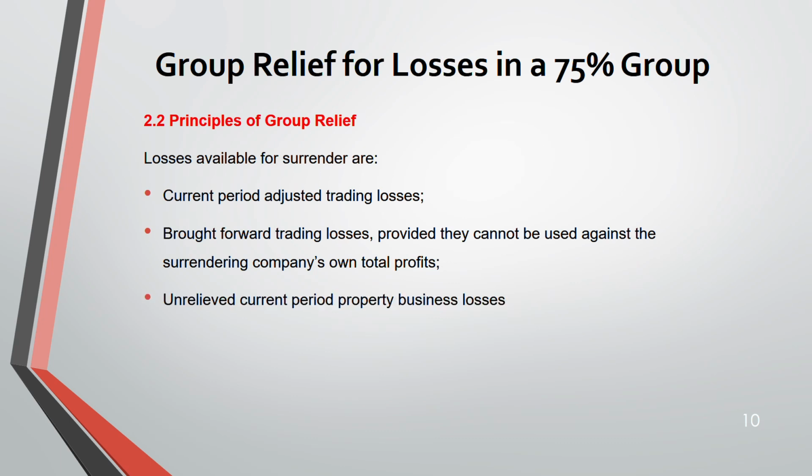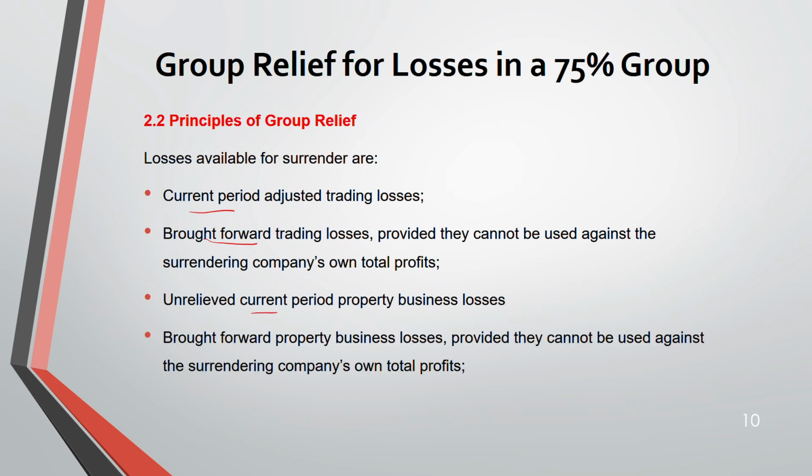Next, unrelieved current period property business loss. Always check whether it's current period or brought forward. This matters a lot. Adjustment changes. So this is current. Current, yes. Next, brought forward business loss. This also has the same condition as the second one, like trading loss. If you cannot adjust against your own total profit, then only.